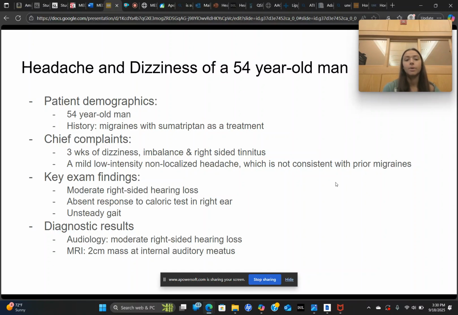A mild low-intensity headache around the whole head, not localized to any specific spot. This is not consistent with prior migraines, suggesting that there is an underlying disease occurring.